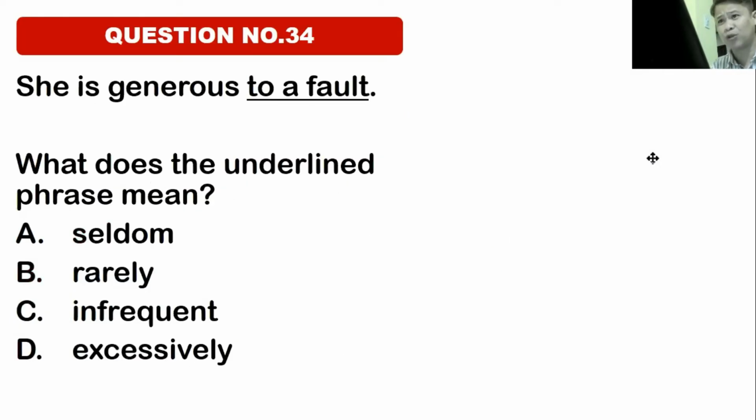Now, let's go to question number 34. She is generous to a fault. What does the underlined phrase mean? The underlined phrase is to a fault. A, seldom. B, rarely. C, infrequent. D, excessively. The correct answer is excessively. To a fault, excessively. It means that she is excessively generous.